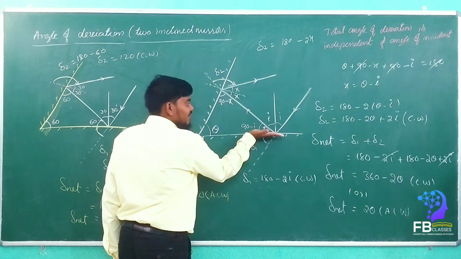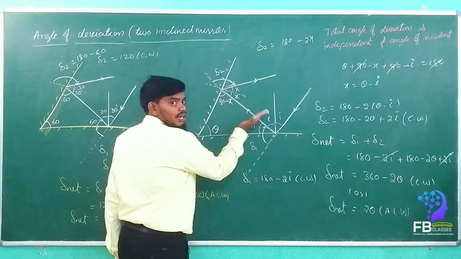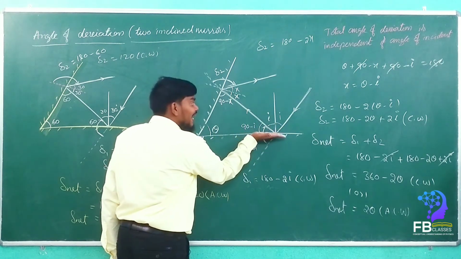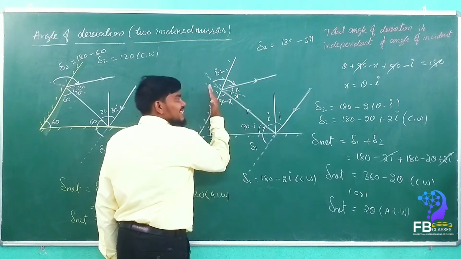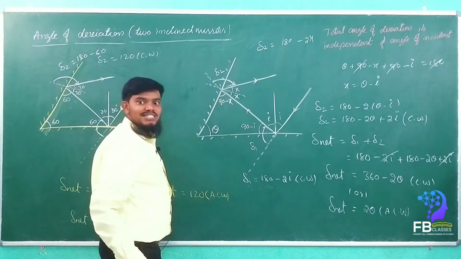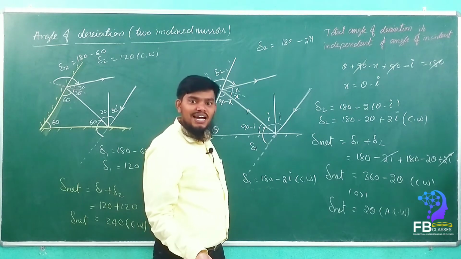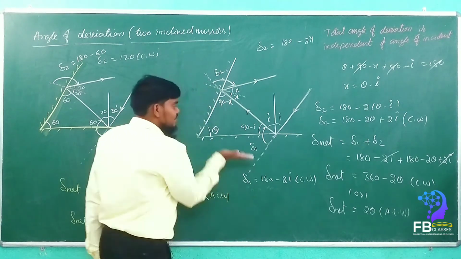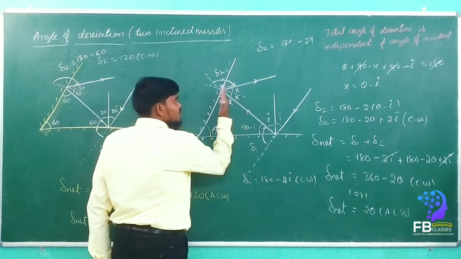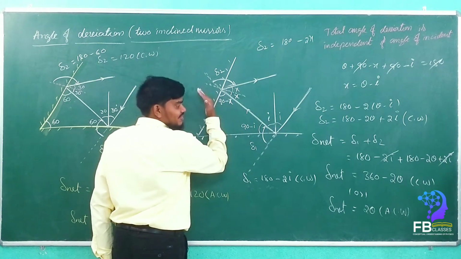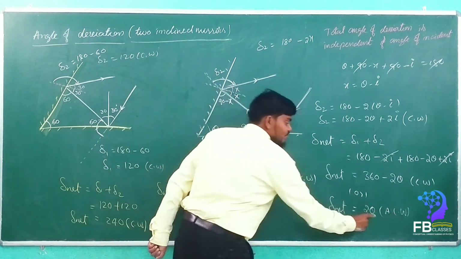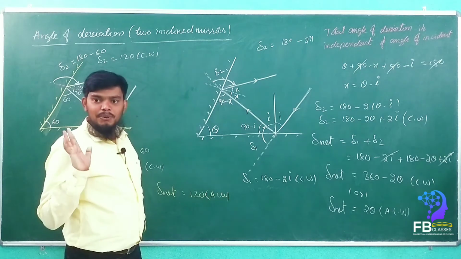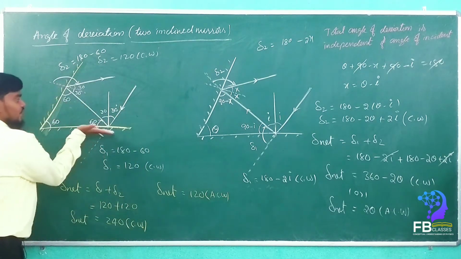From this first mirror we have to rotate the hand to the second mirror. If this comes as clockwise, take it clockwise; otherwise, if it comes as anti-clockwise, we take it as anti-clockwise. See here, this is the first mirror, it is going to the second mirror. Is it clockwise or anti-clockwise? Anti-clockwise. So that's why 2 theta is anti-clockwise. Simple.